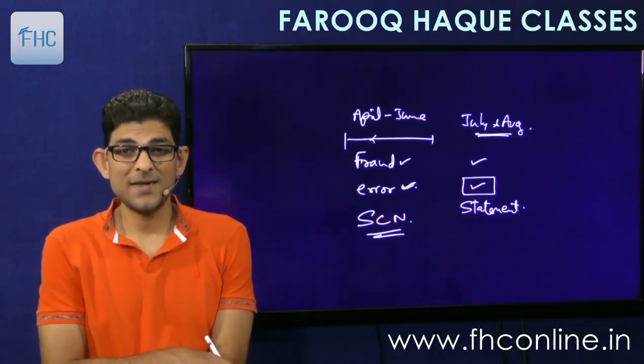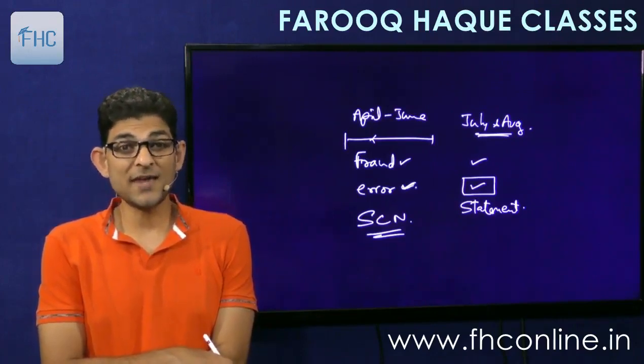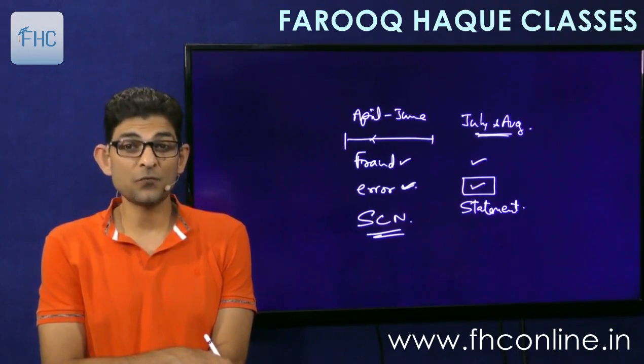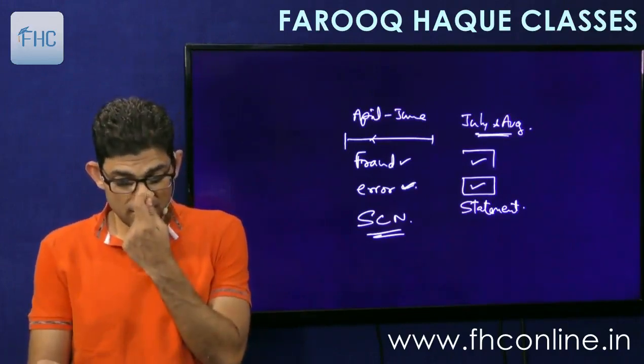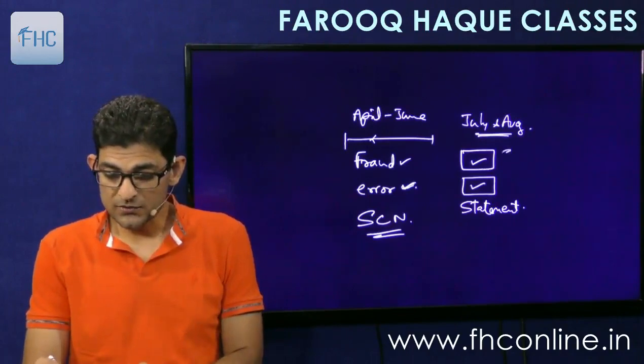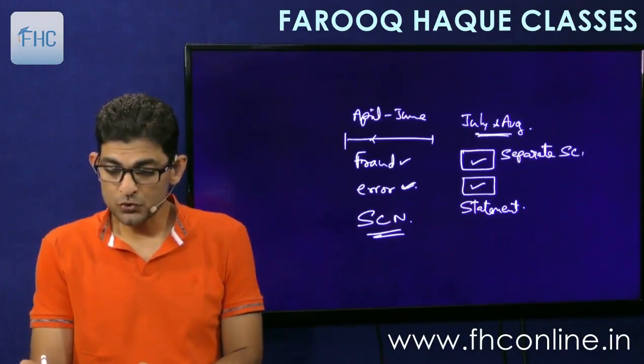But if fraud is there, if it is by reason of fraud, then statement cannot be issued. Statement will not work. So for this, he has to issue a separate show cause notice.